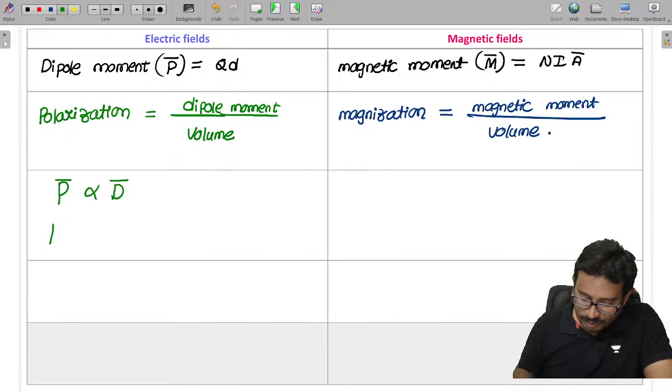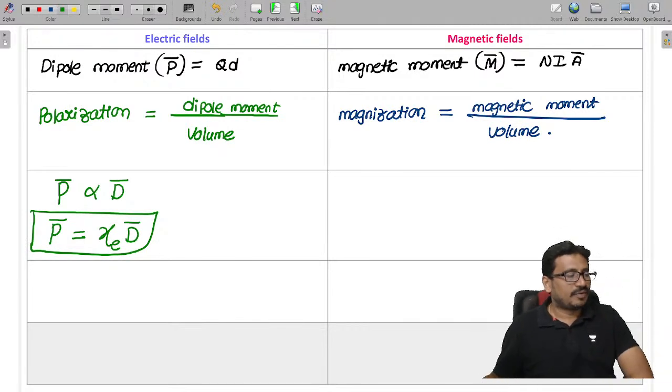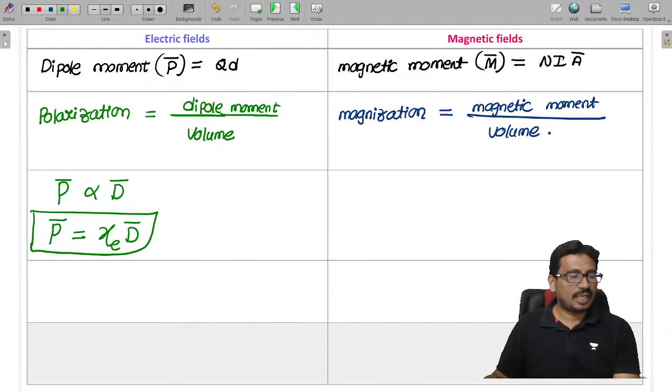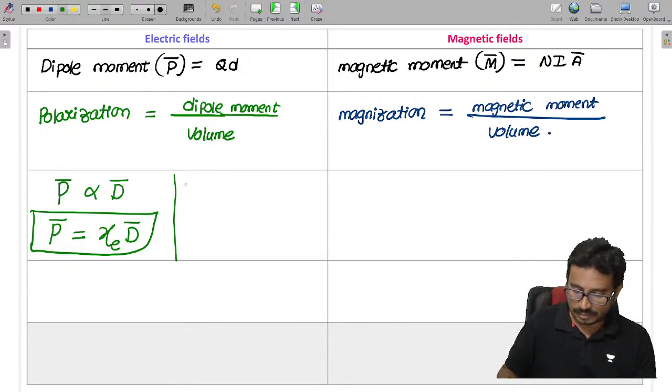We use one proportionality constant here, and it is given as chi into D. This is the polarization of a dielectric material, where chi is called the electric susceptibility.